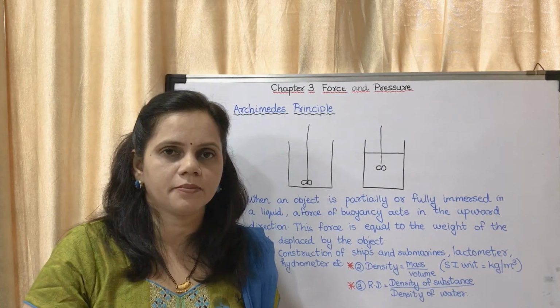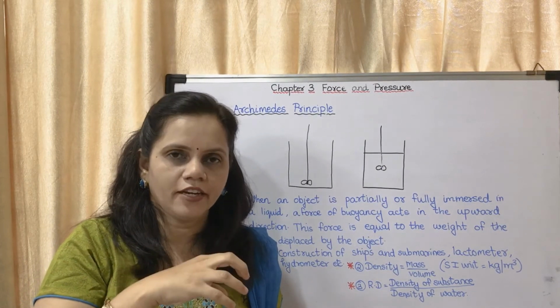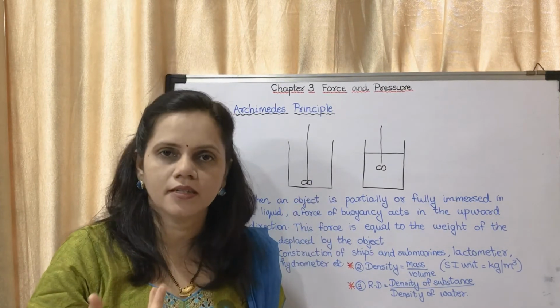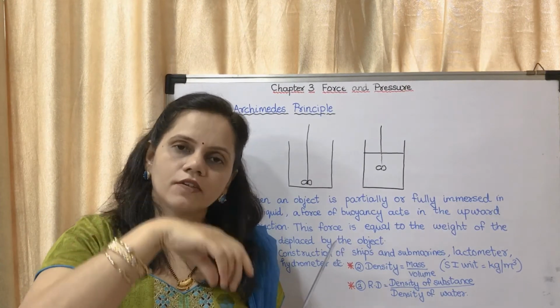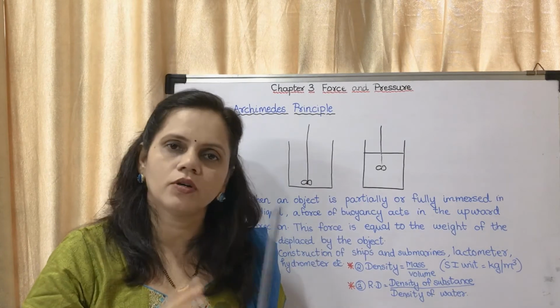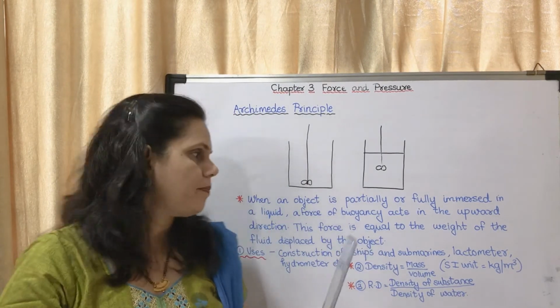It is Archimedes principle. If you put one stone, the weight of the stone is equal to the water which will come up. If you put two stones, that much water, equal to the weight of those two stones, will come up. This is just a simple example.